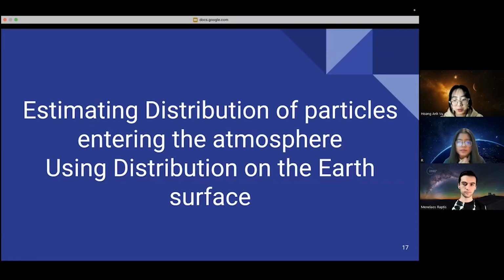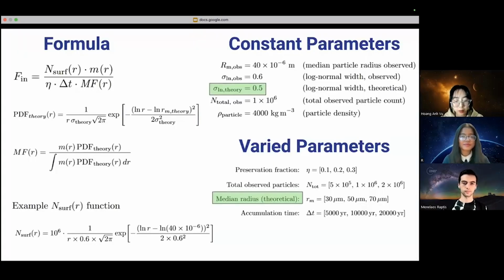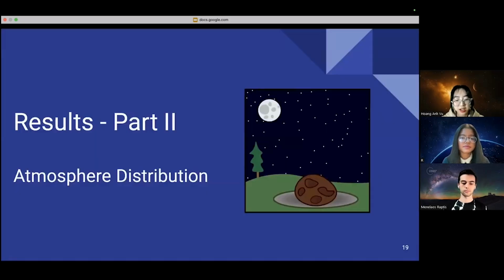So with the supposed distribution on a given area of the Earth's surface, we can now model to estimate their distribution on entry. We do this by reversing the formula for number of particles in each size bin and adapting other formulae to produce the estimated flux that must have entered the atmosphere. We use parameters from observation of the surface distribution, as well as parameters that we theoretically assumed about the atmosphere and particles. We also tested behaviors of the models with varying parameters, where we applied an example function of number of particles on the Earth's surface. So here are some of our graphs of different parameters varied.